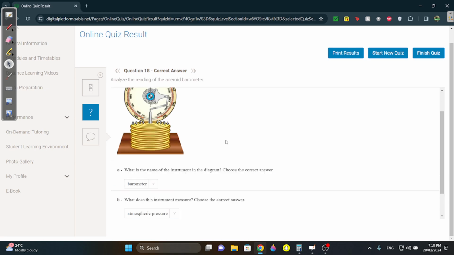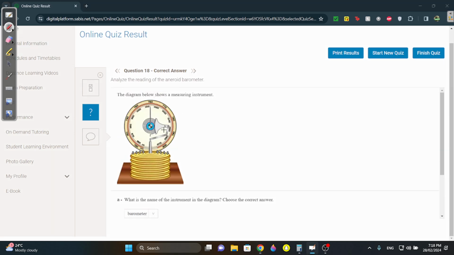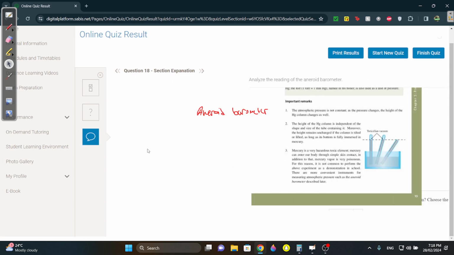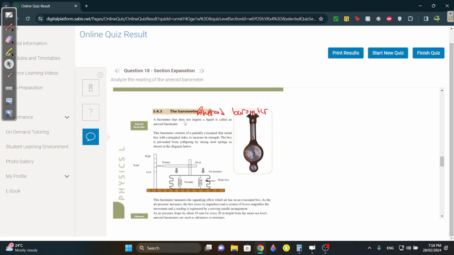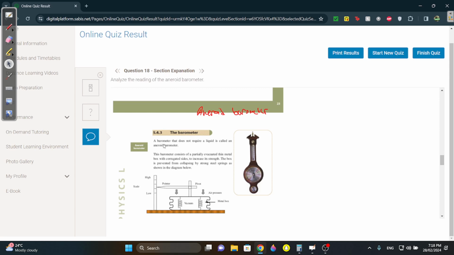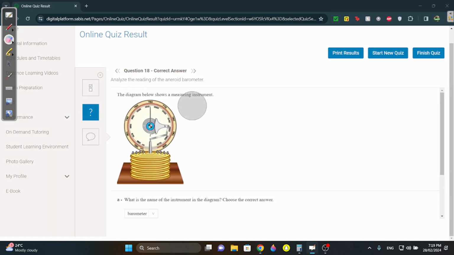What is this? It's a barometer. Memorize this. Okay, the barometer, this is an aneroid barometer actually. Okay, why is this aneroid? This is aneroid because there's no liquid being used. The way they explain it, I think you have springs. The barometer that does not require a liquid is an aneroid barometer, and it consists of metal, and it has springs in it. And you don't need to know because it's a bit advanced, but know that the one that doesn't have a liquid is called the aneroid barometer.